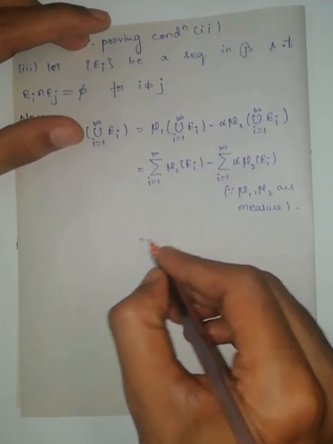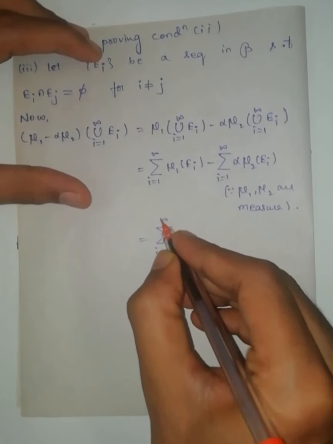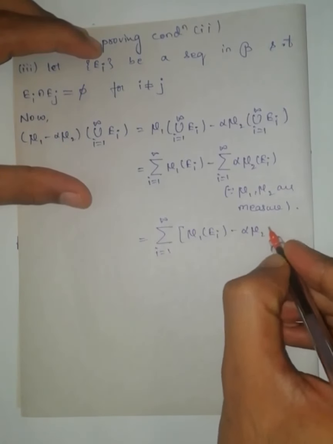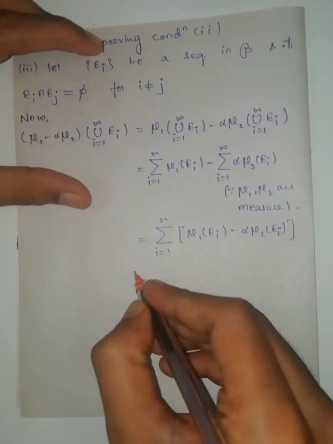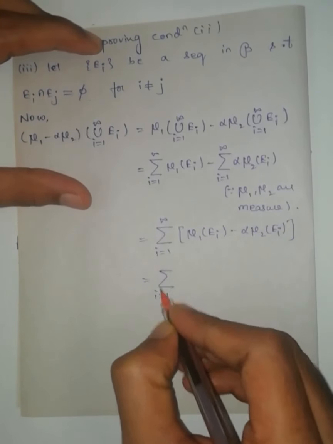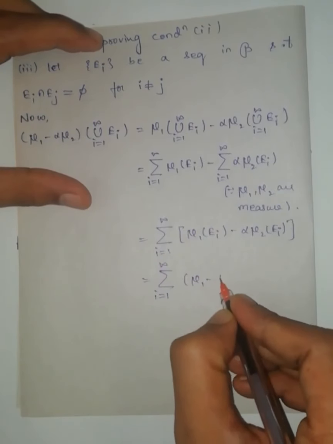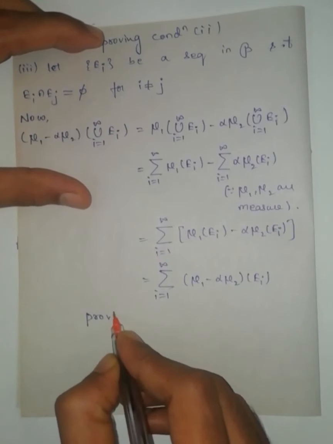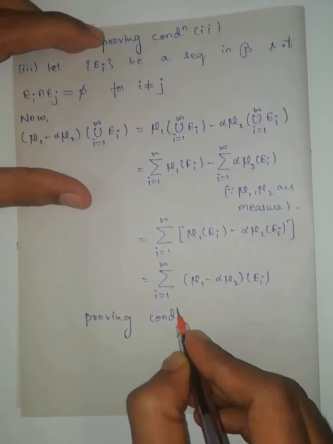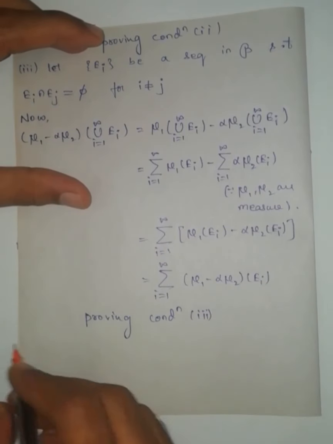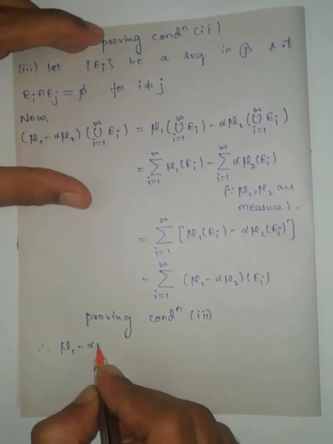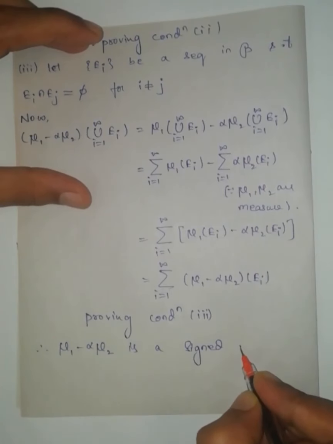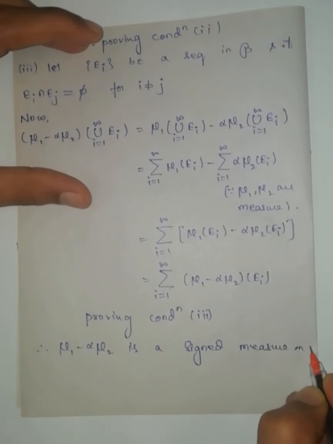Now I am going to take the common summation, that is summation i equals 1 to infinity of mu1 of Ei minus alpha mu2 of Ei. This can be written as summation i equals 1 to infinity of (mu1 minus alpha mu2) of Ei. Proving condition number 3 of the signed measure. Therefore mu1 minus alpha mu2 is a signed measure on script B.